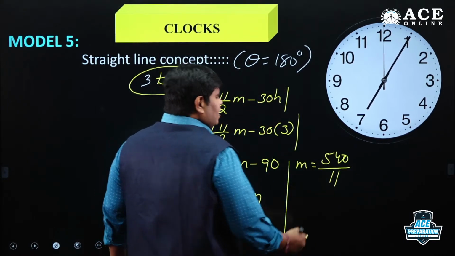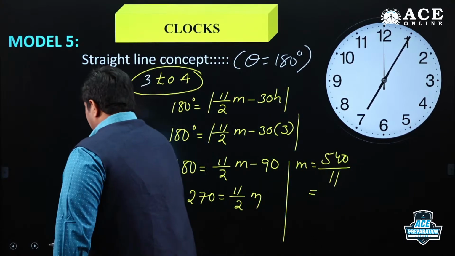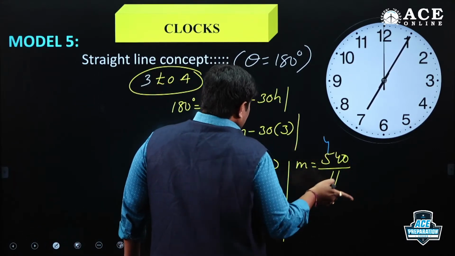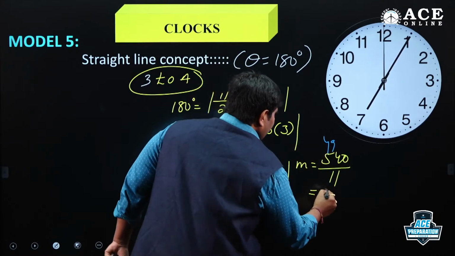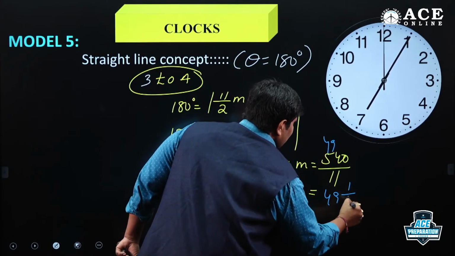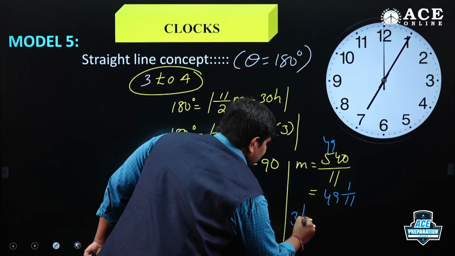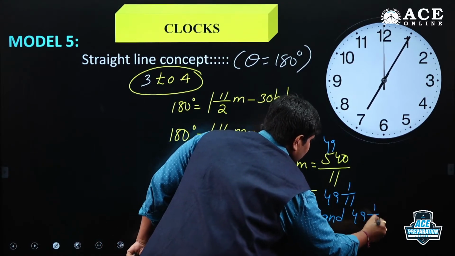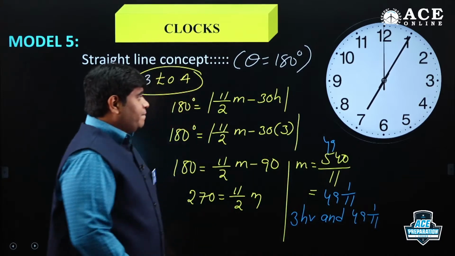540 by 11, convert into a mixed fraction. 11 fours are 44, that is 100 then, 11 nines are 99, remainder 1. So 49 and 1 by 11 is the answer. So 3 hours 49 and 1 by 11 minutes is the answer, friends.